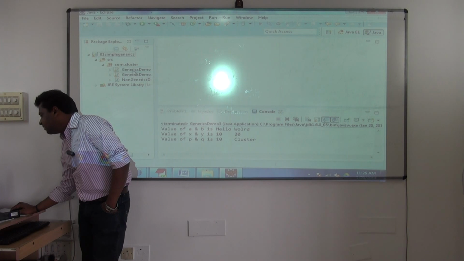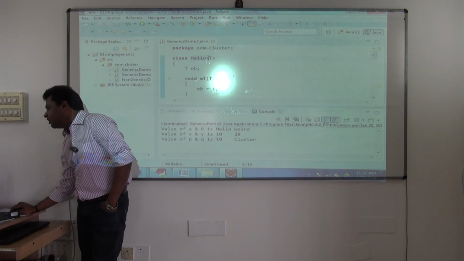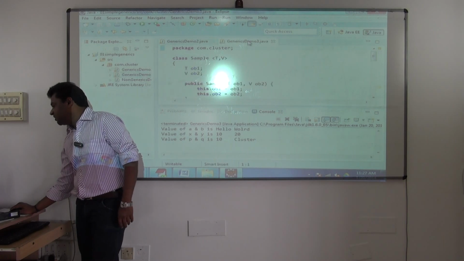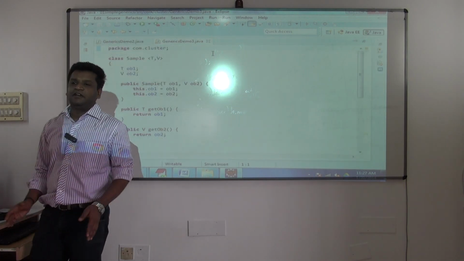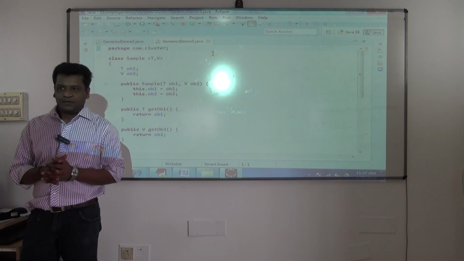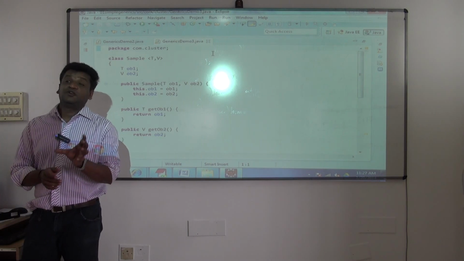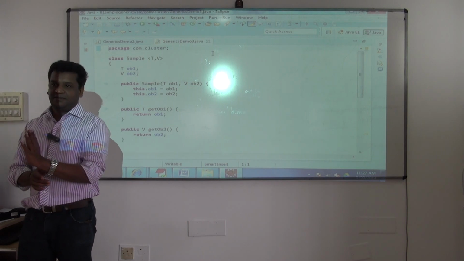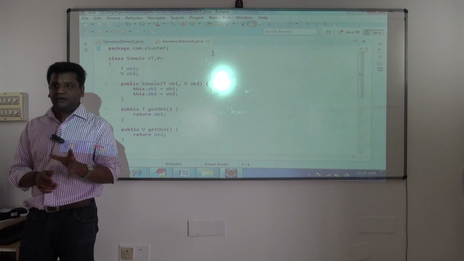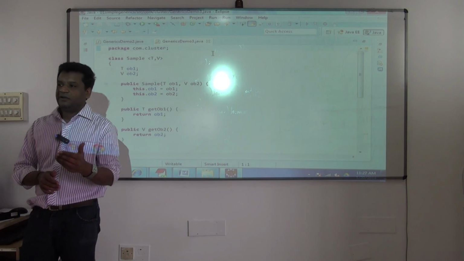In the first example with generics, T can be what? Anything. In the next example with generics, which I wrote, T and V can be what? Anything. It can be string or integer or anything, but it should be of class type. But I want to restrict that it should allow only this set of classes. Understood? Or only these particular classes. You can restrict it. Generics gives you support for that also.